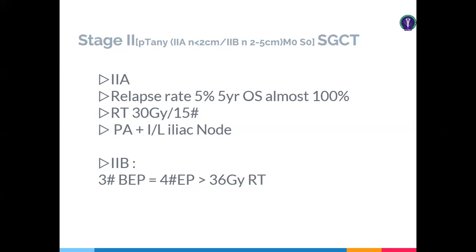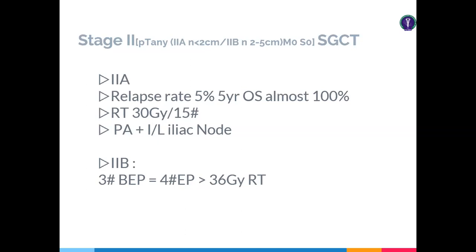So the dose is around 30 gray. And what would be the target? The target is the para-aortic node, the primary landing zone, and the ipsilateral iliac lymph nodes, the secondary landing zone. So that is stage 2A, and then 2B, where the node size is 2 to 5 centimeter.